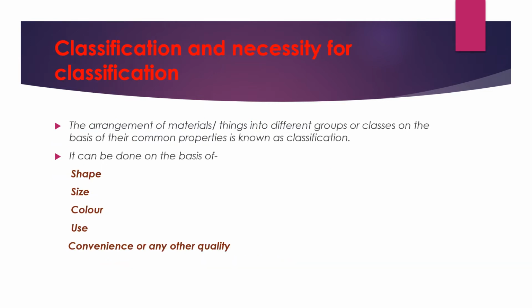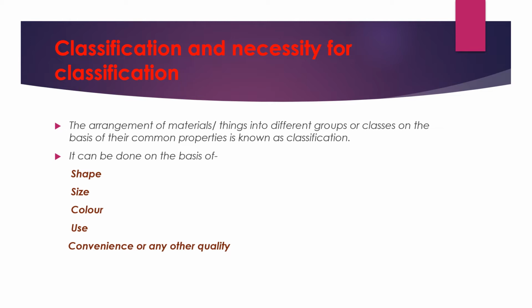Now, coming to the first topic, that is classification and necessity for classification. Arrangement of materials or things into different groups or classes on the basis of their common properties is known as classification. This is the definition of classification. Like in a library, many books are there.